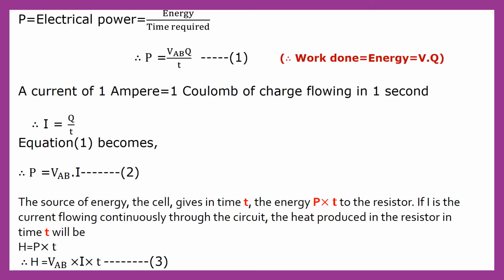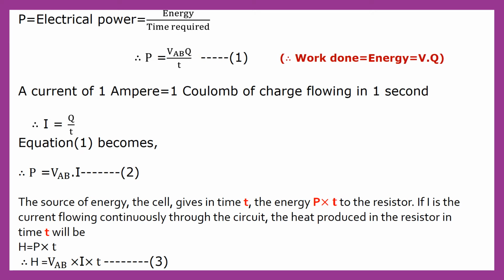So equation 1 becomes, instead of this equation 1 we can write, P is equal to VAB into I, because here Q upon T is I. So this is equation number 2. Now there is a source of energy, the cell, that gives in time T energy P into T to the resistor. If I is the current flowing continuously through the circuit, then the heat produced in the resistor in time t will be H is equal to P into T. That is, heat is equal to power into time.